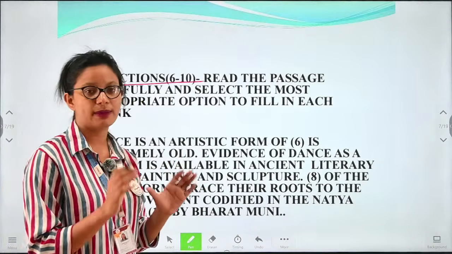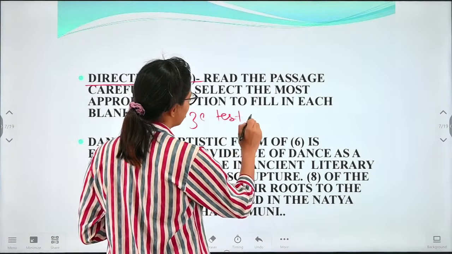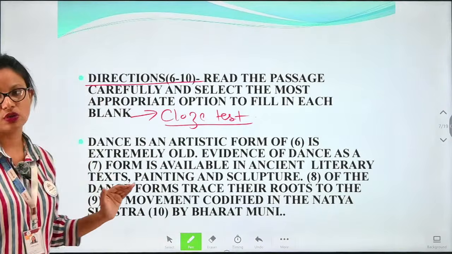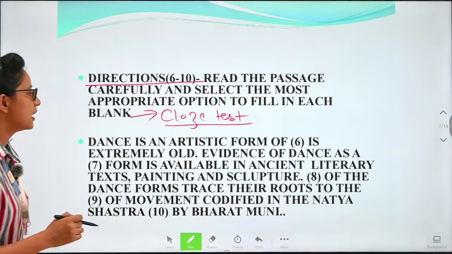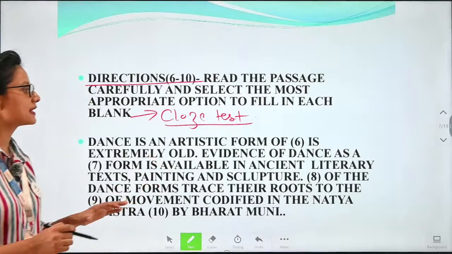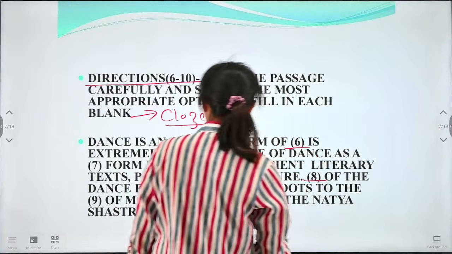It's a cloze test actually, a simple cloze test. In a cloze test, a passage will be given to you and you will have blanks in between, and we'll have to fill in the blanks.